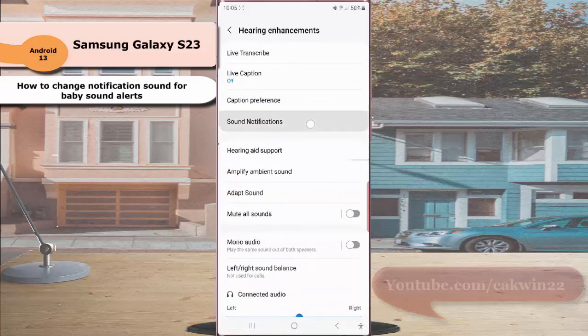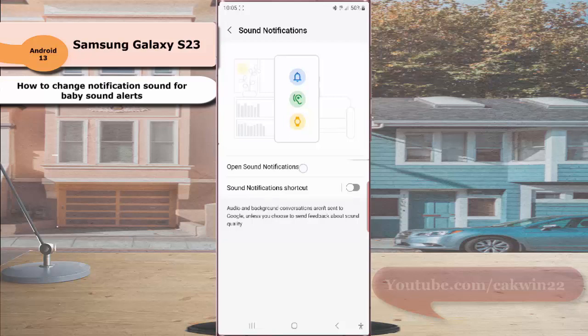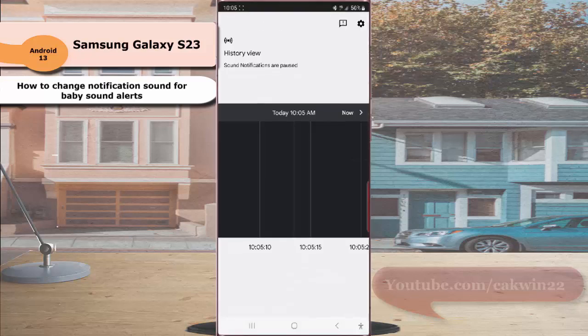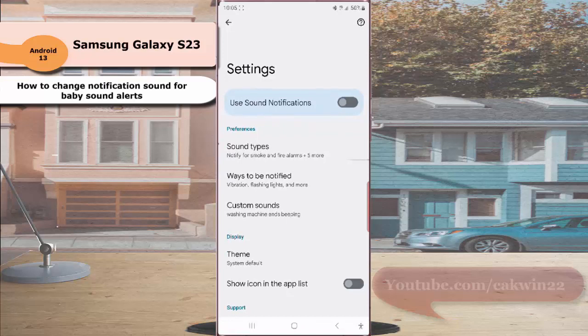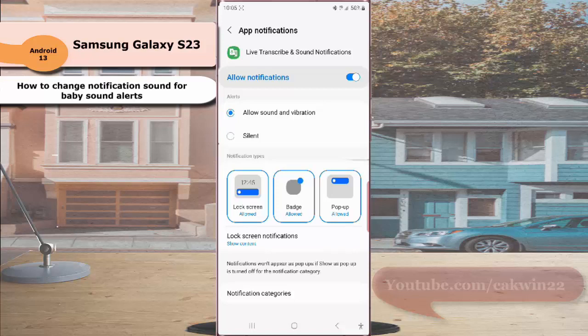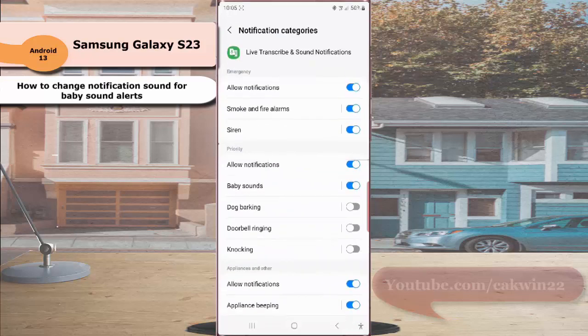Tap sound notification and then tap open sound notification. Next, tap setting icon at the top right. Under preferences section, tap sound types. While the alert for sound notification is set to allow sound and vibration, tap notification categories.